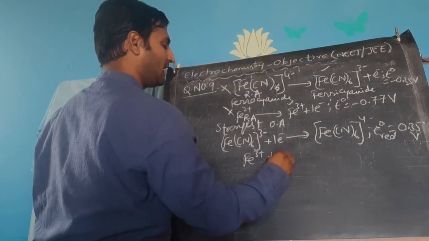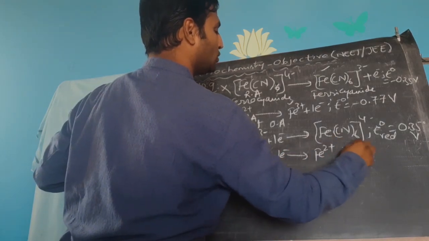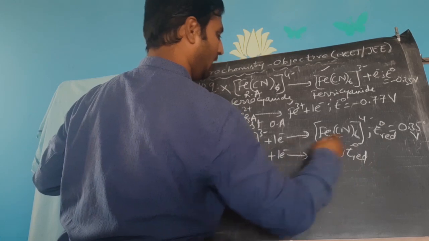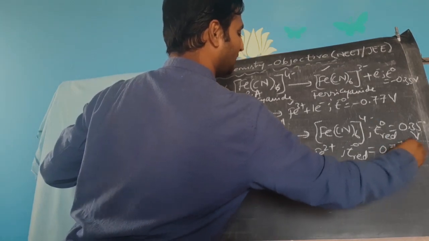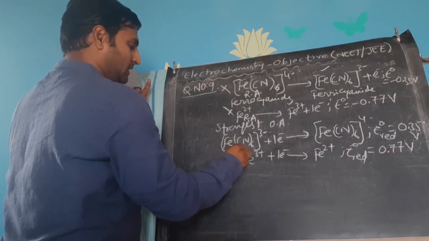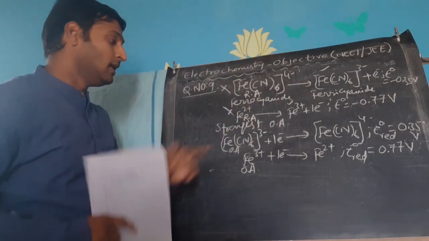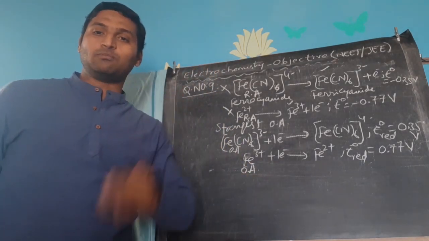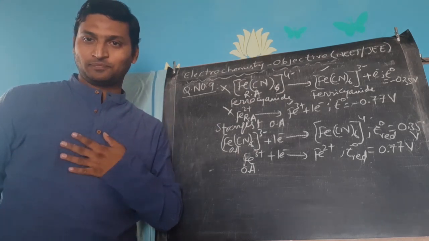Ferric ion gaining 1 electron and becoming ferrous ion, so this will also be a reduction potential, and the reduction potential will be plus 0.77 volts in this case. Now, because these are undergoing reduction, they can act as oxidizing agents. Out of the 2, whichever is more readily undergoing reduction is a better oxidizing agent.